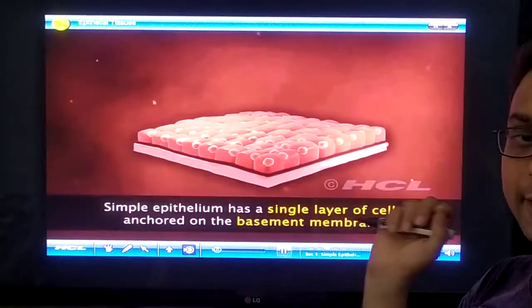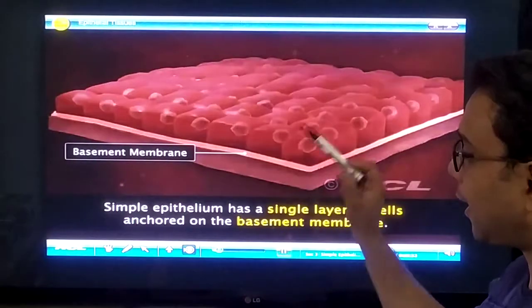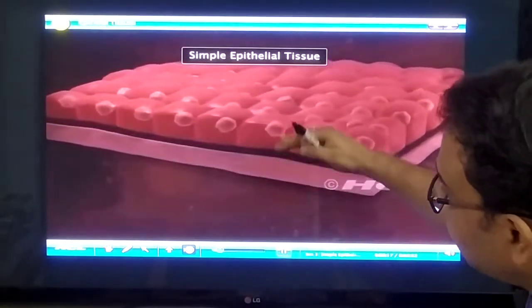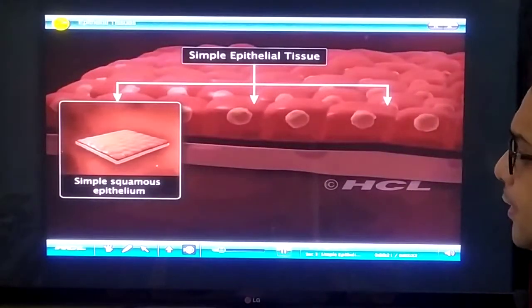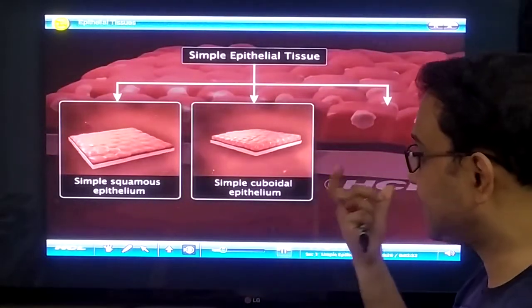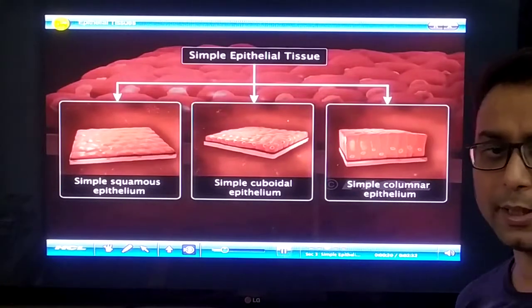Simple epithelial tissue. Why are they called simple? You already know that. They have a single layer of cells present above the basement membrane. You can observe this. Simple epithelial tissue may be simple squamous epithelium, simple cuboidal epithelium, or simple columnar epithelium.